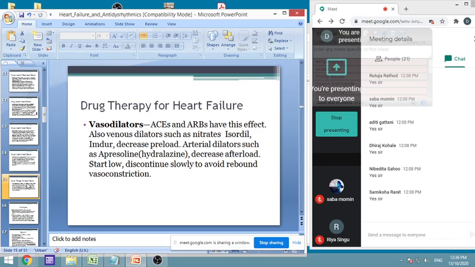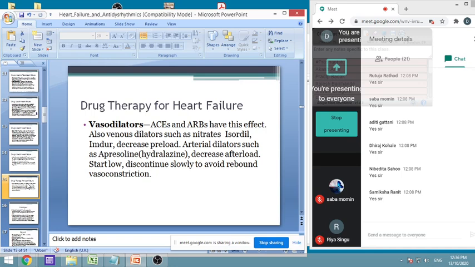They will cause vasodilatation. Because of that, there will be venous pooling if it is venodilation, and if it is arterial dilation, then this will cause a decrease in blood pressure. The decrease in blood pressure will cause a decrease in afterload, while the venous return is reduced, because if the veins are dilated, more blood will remain in the veins and its return to the heart will reduce.